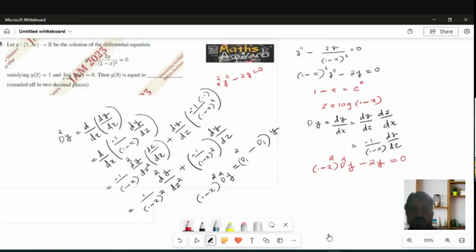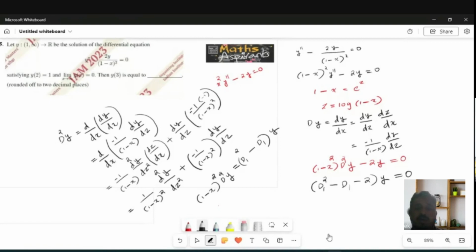Now after transformation, 1 minus x whole square d square y becomes D1 square minus D1, minus 2y equal to 0. So now it becomes D1 square minus D1 minus 2y equal to 0.